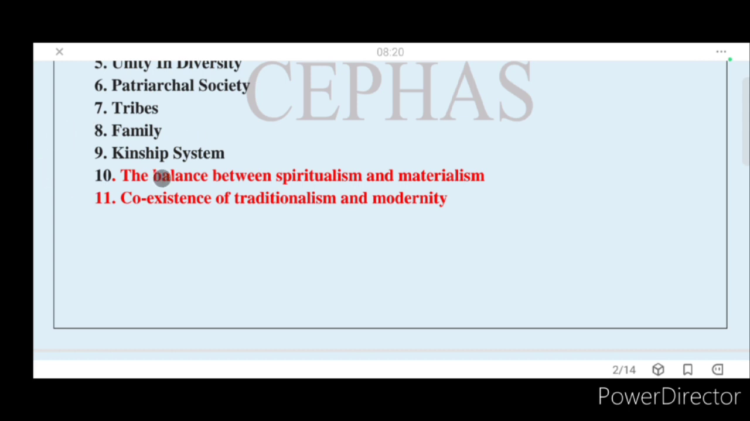Kinship means relations. We're going to discuss the balance between spiritualism and materialism. What is materialism? We will discuss what spiritualism is. Swami Vivekananda gave a lot of speeches related to spiritualism. And India is also a coexistence of traditionalism and modernity. Now India is moving towards a modern society.